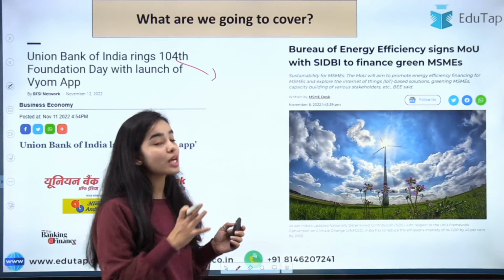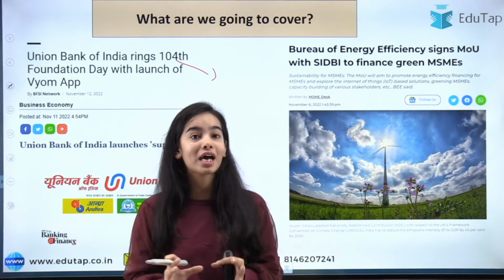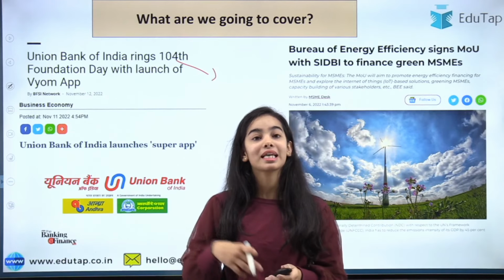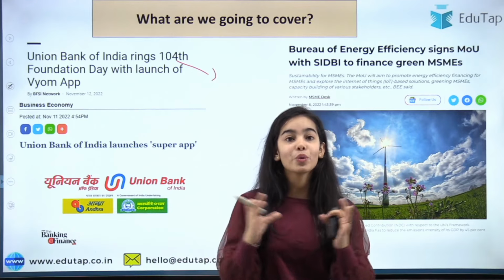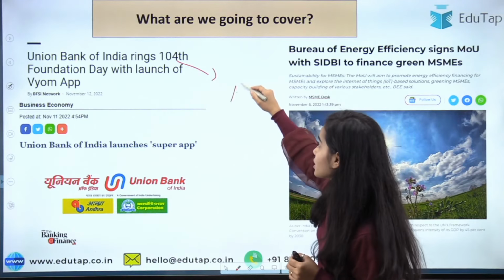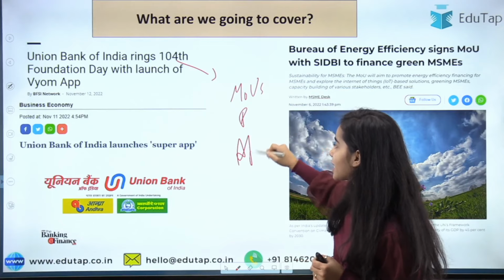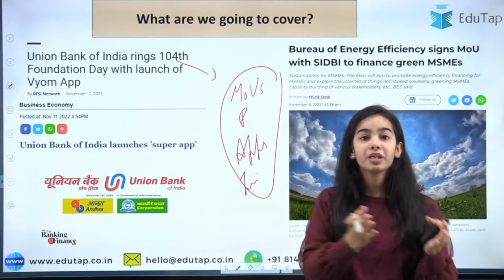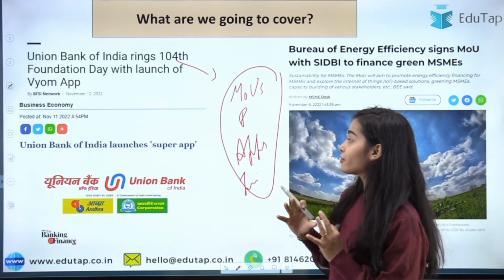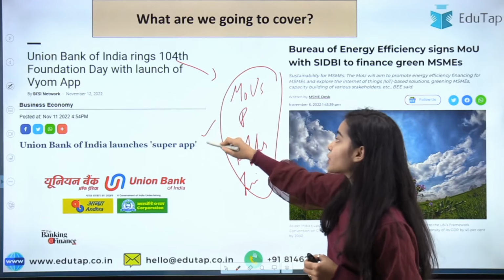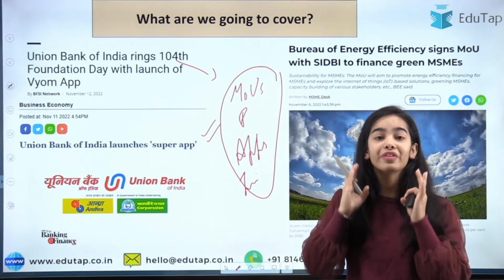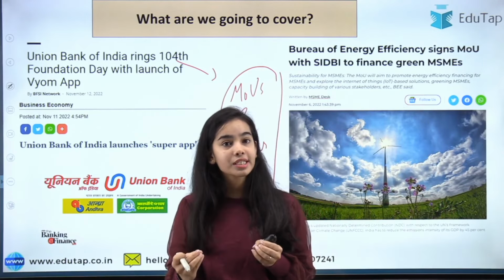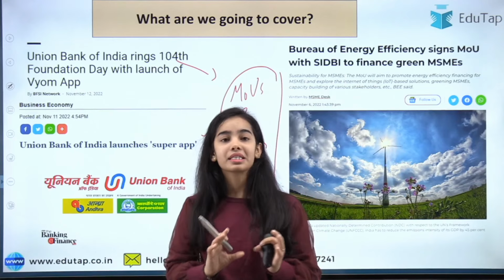As well as the second news article is regarding a big MOU that has been signed between two big organizations. One is the BEE, that is the Bureau of Energy Efficiency, and the other is SIDBI. So the MOU has been signed, and you have to remember that the MOUs, the partnerships, the apps that have been launched, the initiatives, from all these news articles, direct questions can be asked, let it be NABARD, RBI or SEBI. In such regulatory body exams, direct questions can be asked from these topics. So you have to be very careful. You have to understand the news articles very clearly, okay? And direct questions can be asked, so it will be easy for you to understand and remember.